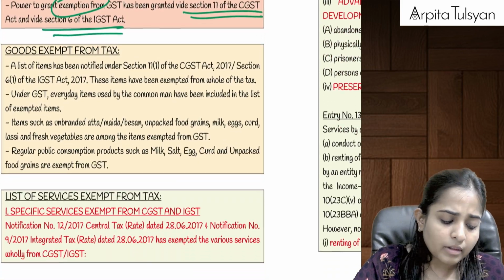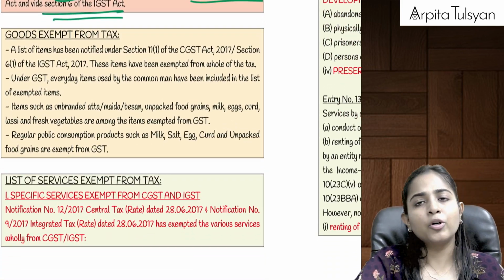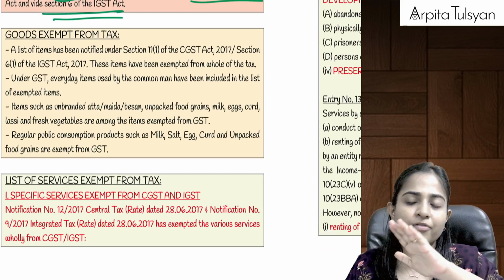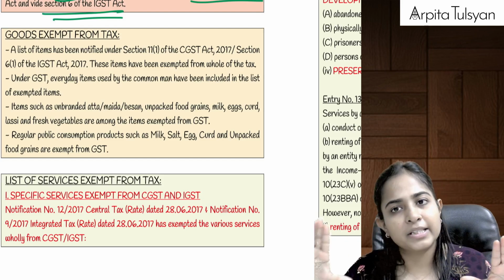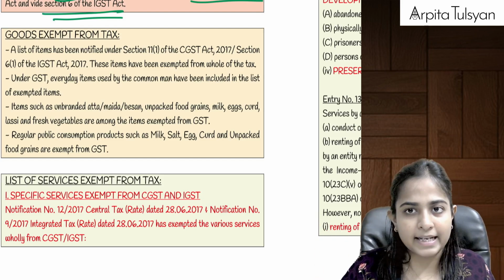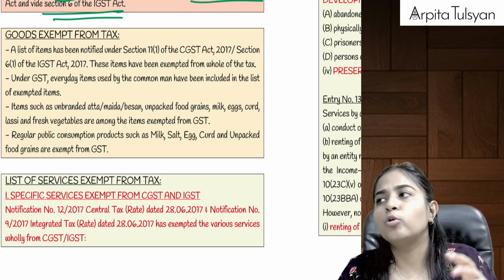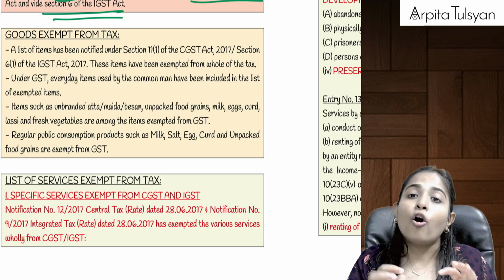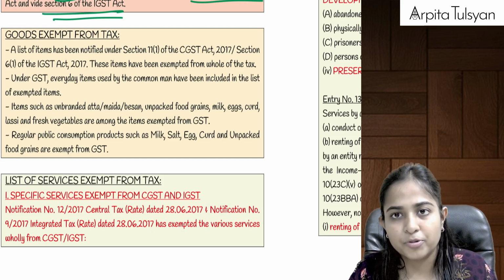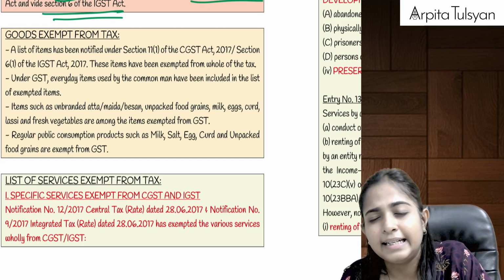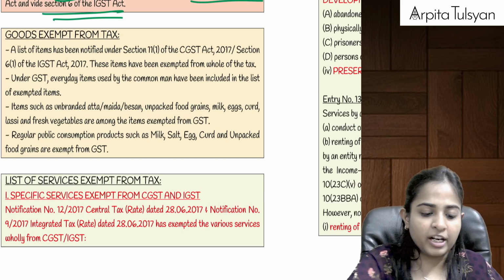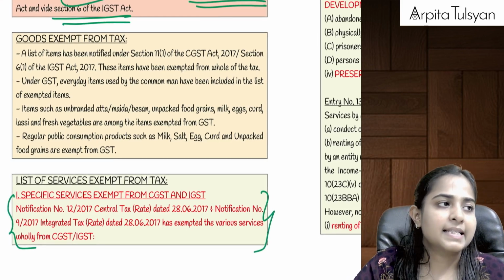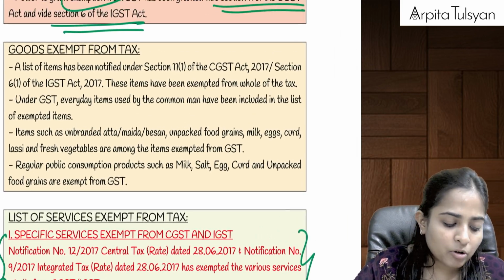Now going on to the main provisions of the chapter, we are going to have two parts under exemptions. One is goods being exempted from GST. Another one is services being exempt from GST. Goods we do not have wholly in our syllabus. They have just given some examples of goods which are going to be exempt from GST. For services, yes, it is detailed, and everything given in the notification is applicable for our syllabus. Okay, let's see about the goods first.